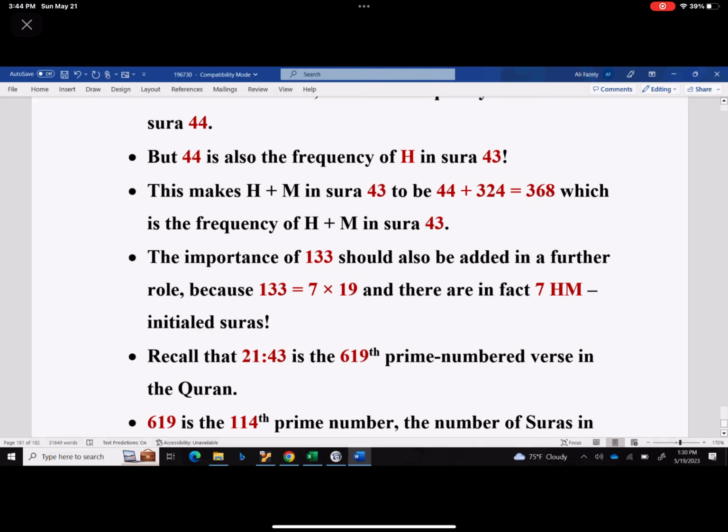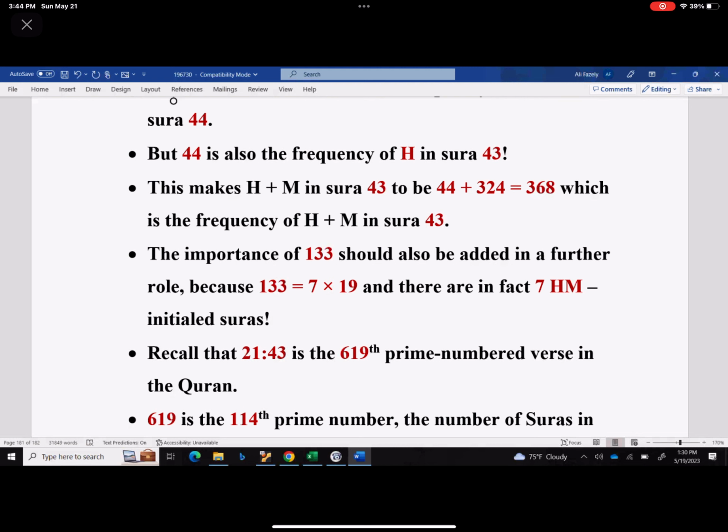The importance of 133 should also be added to the further row, because 133 is actually 7 times 19, and there are in fact 7 Ha Mim chapters in the Quran. We just read the first one, which is chapter 40. We're going to start chapter 41 tonight, inshallah.